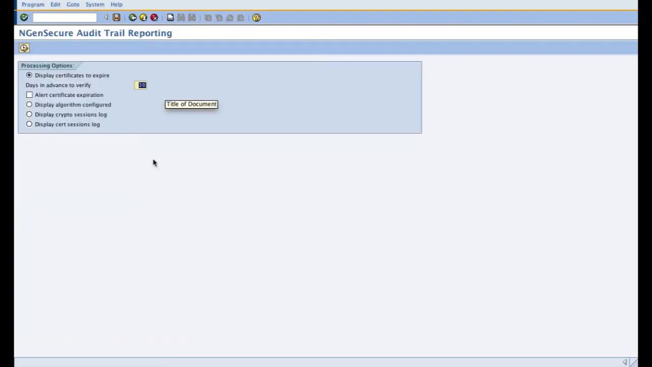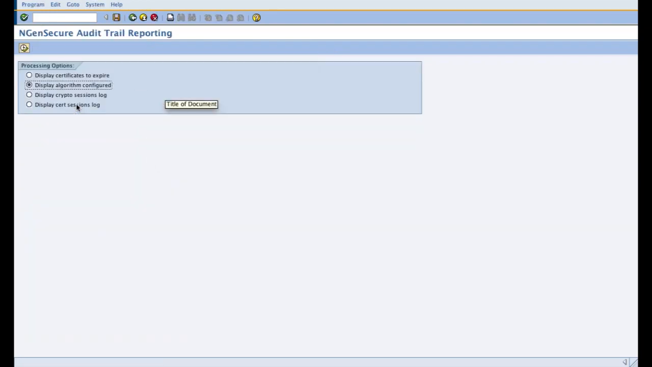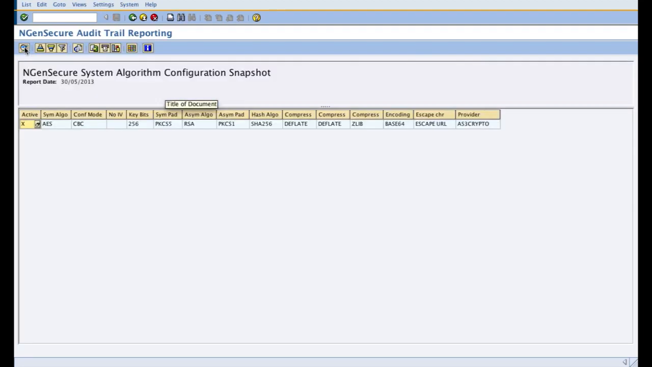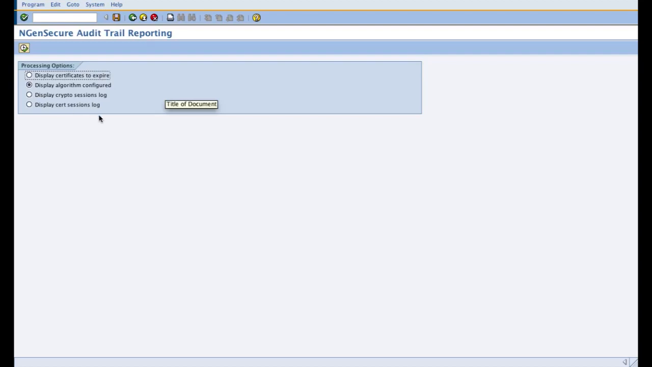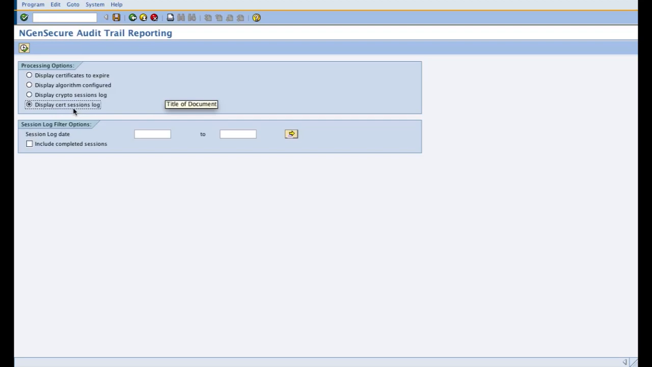So now, going back to the audit trail report, the second option of display algorithm configured shows the algorithms configured in the system right now in a snapshot, so that auditors or the admins can review what algorithms are configured from this option. It also shows the certificate session logs or the certificate upload logs for both the completed and the incomplete sessions.